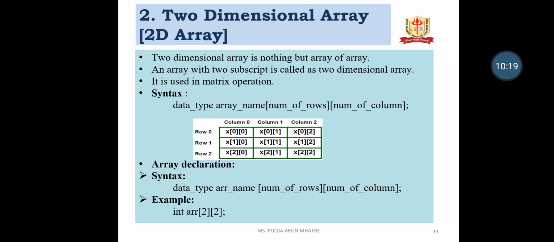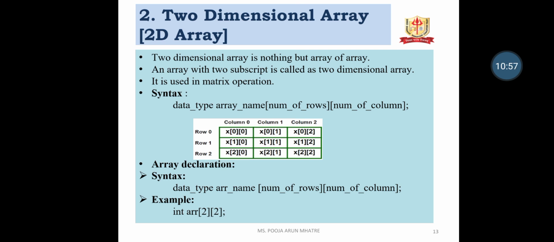The syntax of the 2D array is data type, array name, number of rows, number of columns. The first subscript is the number of rows and the second subscript is the number of columns. The structure has row 0, row 1 and row 2, and column 0, column 1 and column 2. For example, X is the name of the array, the row size is 3 and the column size is 3. So a 3 by 3 array is given.